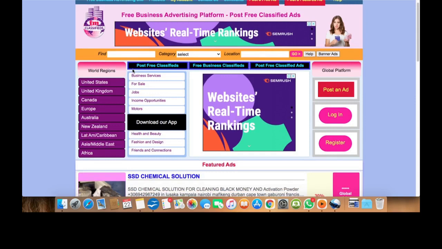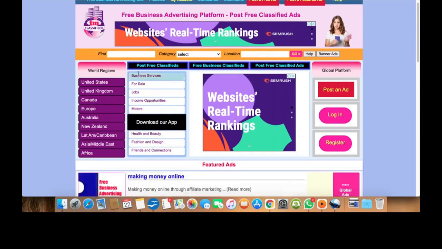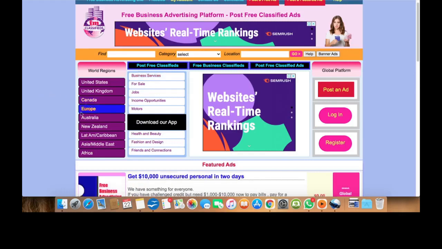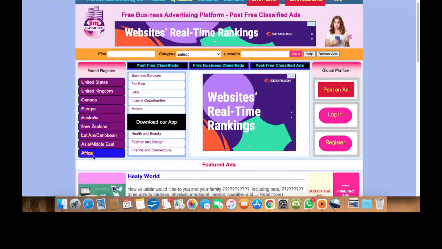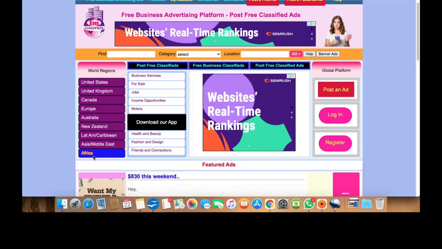A good thing about this platform, as you can see here, is that it has location. It means that when you're posting, you can decide if you want to post this to US people, UK people, Canada people, Africa people, New Zealand. That's a cool thing about this.